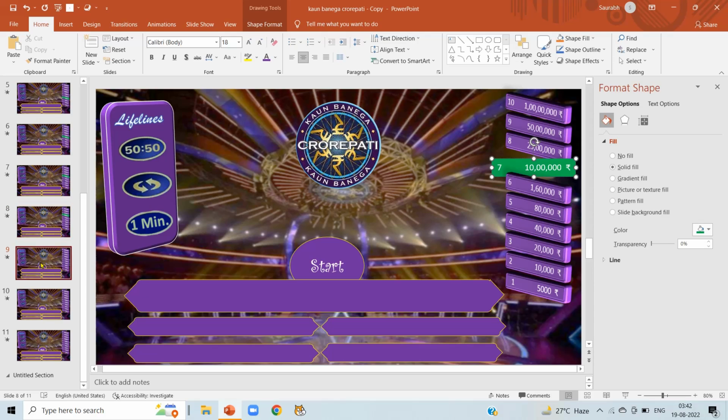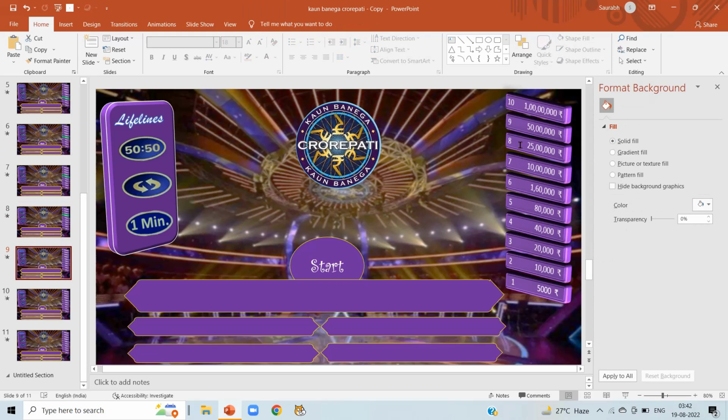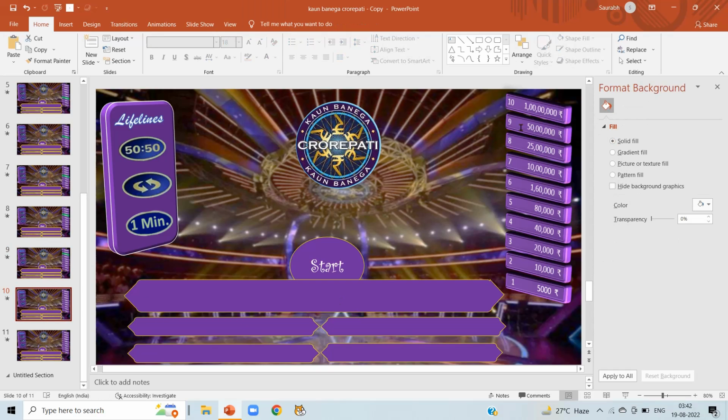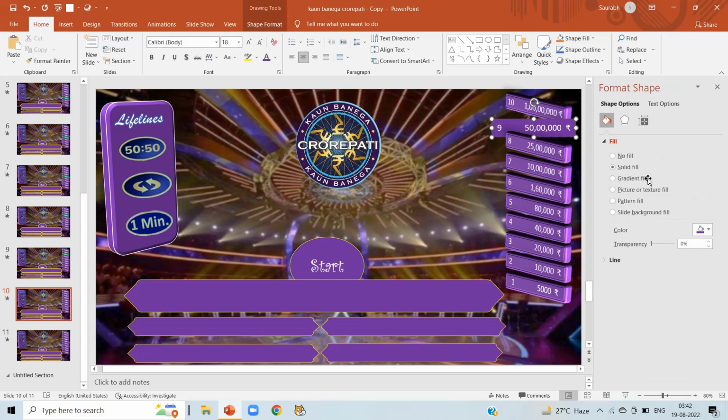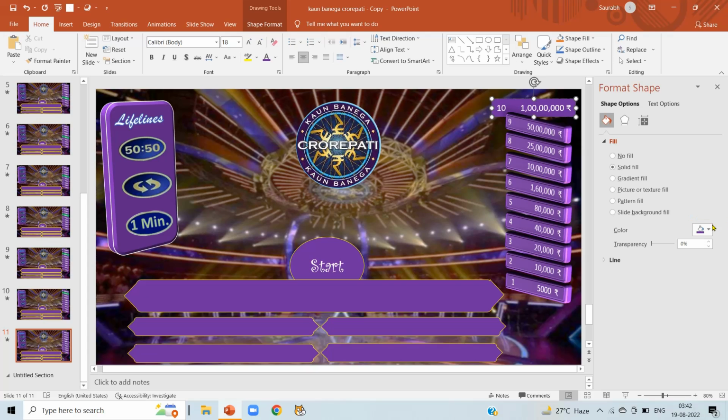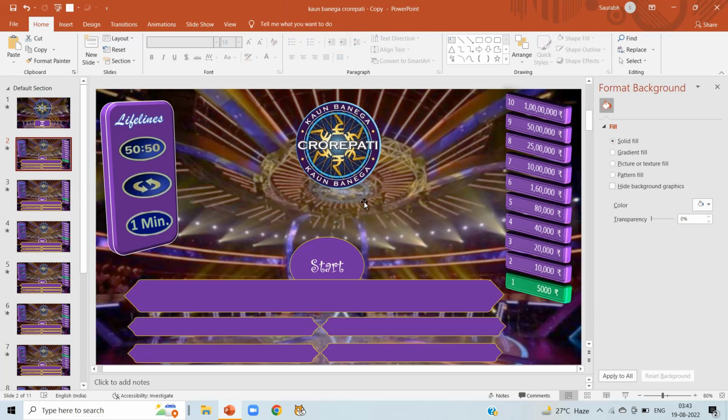Now click on slide number 9 and question number 8 and change its color to green. Now select the next slide, that is slide number 10, question number 9, and in the format shape click on color and change it to green. Now click on the last slide, that is slide number 11, last question, and change its color to green. So this is our last question and last slide.